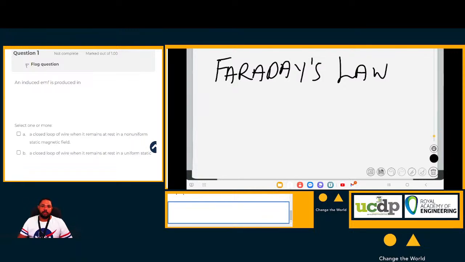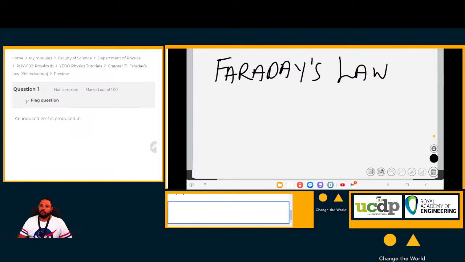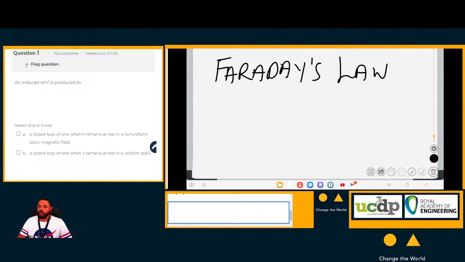Just want to find, okay, here it is. Now, what is Faraday's law? Okay, what is Faraday's law? I have here notes. Okay, now Faraday's law says that an EMF, okay, this is what the Faraday's law says.